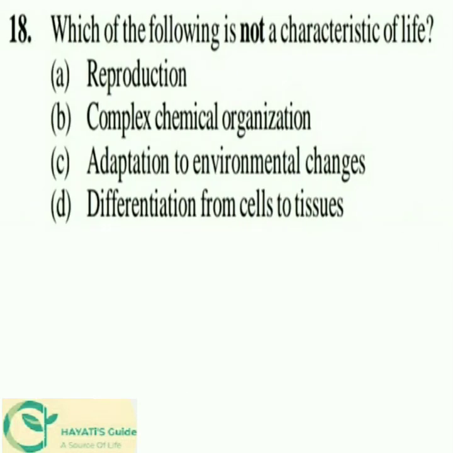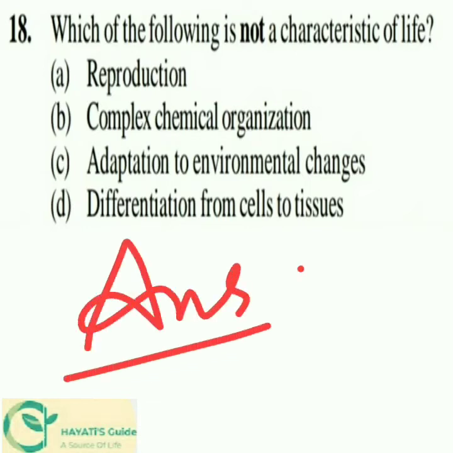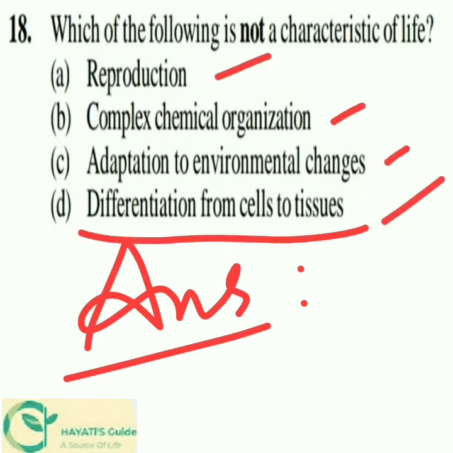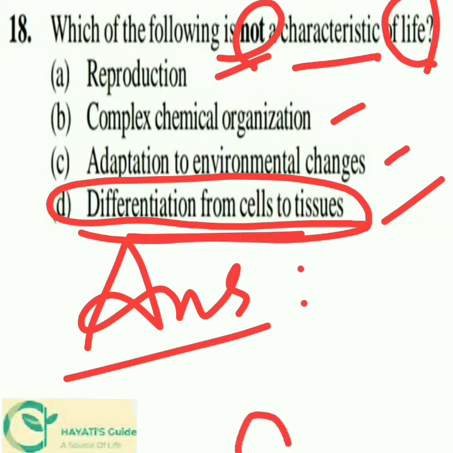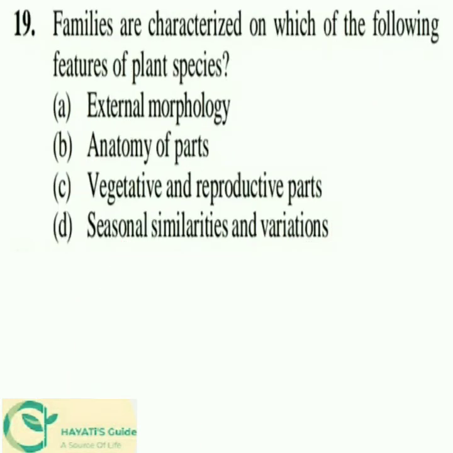Next, 18th question, which of the following is not a characteristic of life? And the options are as follows, and from these four options, the fourth option, differentiation from cells to tissues, is not a characteristic of life. So the option is D.